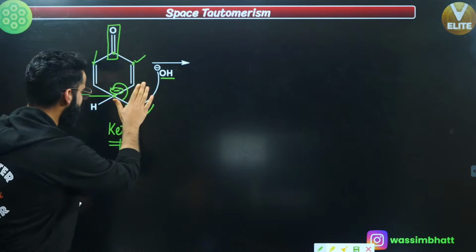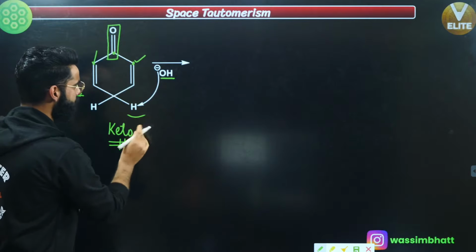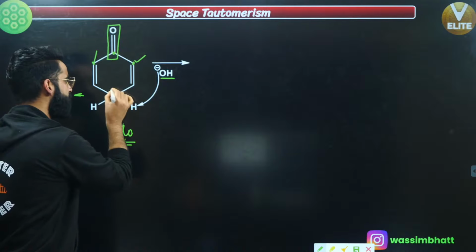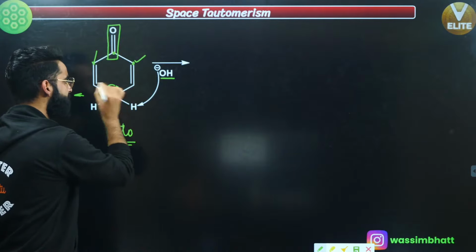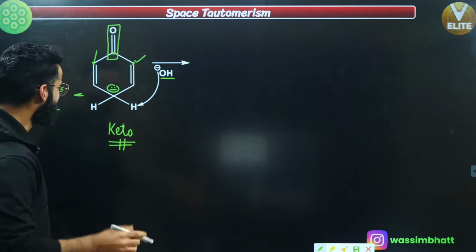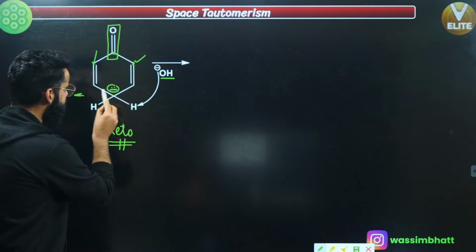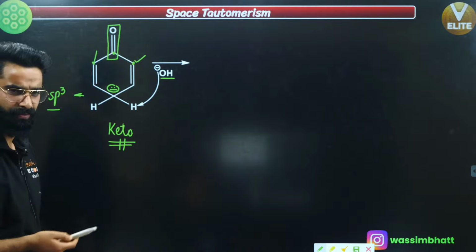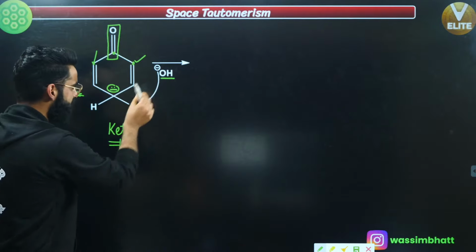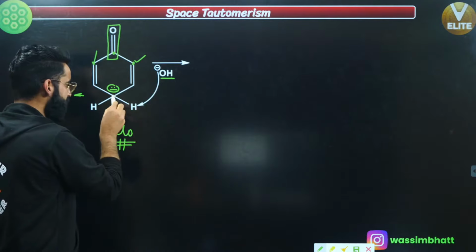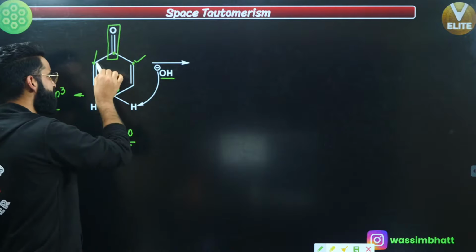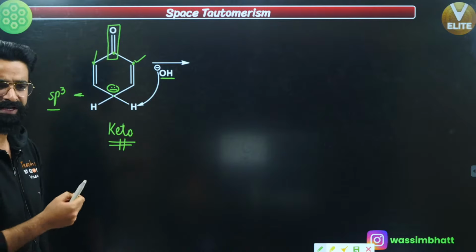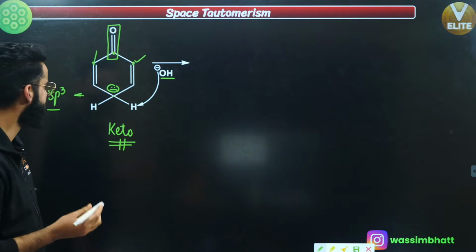Let me make it a little clear, right? This OH negative is going to take H positive out, so that there will be negative charge on this carbon, yeah? Now people, can I say over here I got negative sigma pi conjugation? So what can happen over here? When this OH negative takes H positive out, there will be negative charge on this carbon. Now this negative charge is in conjugation with this pi bond over here. So what is going to happen? Can I say resonance is going to take place? Absolutely, resonance is going to take place, yeah?